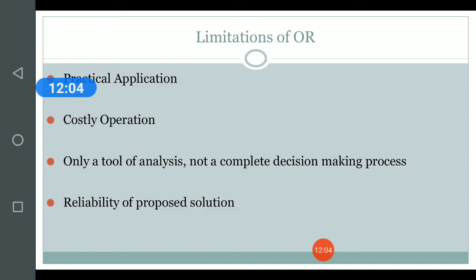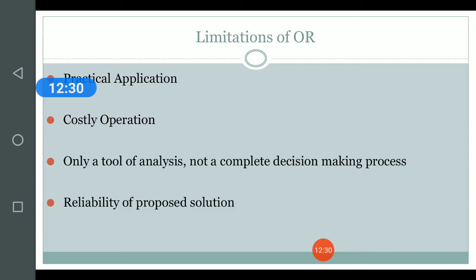But ultimate decision lies in the hands of the manager only, and this decision he may take by consulting the operations research results along with other factors of consideration, which may be some environmental considerations, some subjective considerations of other sort.